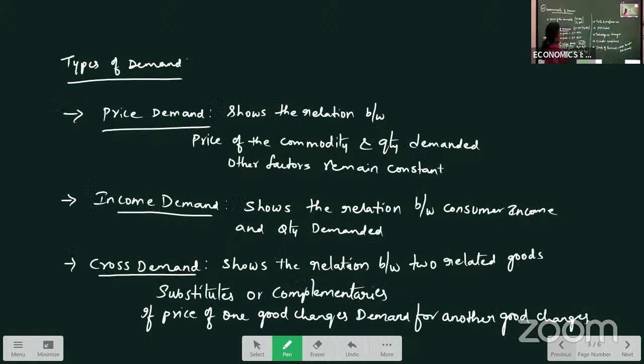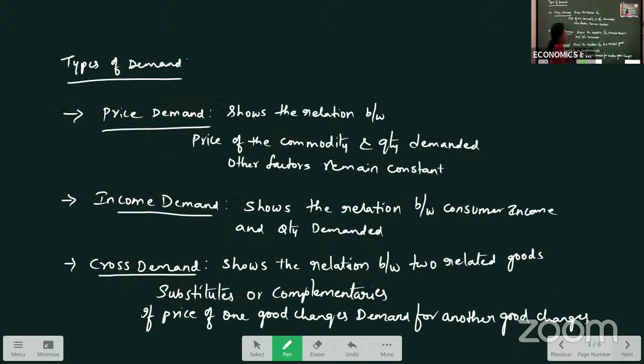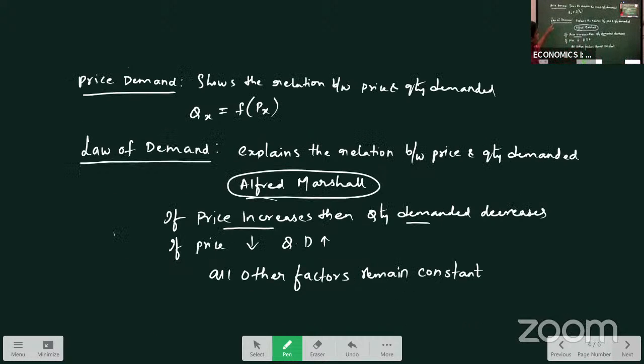Just see, we have discussed the determinants of demand. Very, very important question for 5 marks. In total from this chapter, 2 5-marks questions will be given. Okay. So, determinants of demand. These types of demand, you will get it for 2 marks. Then law of demand. Again, law of demand, you may get it for 5 marks.